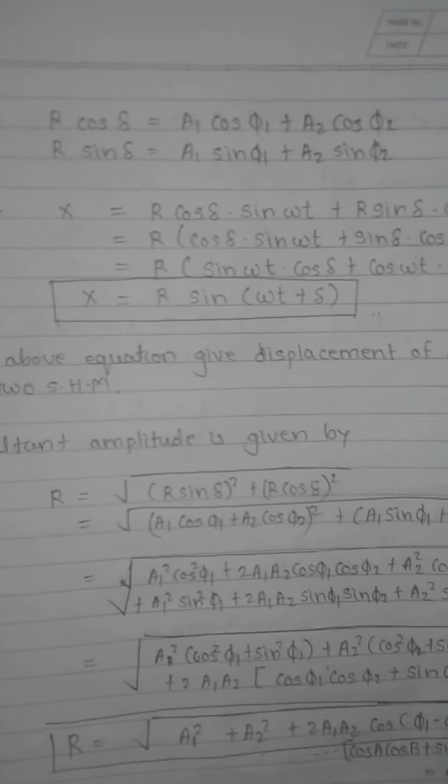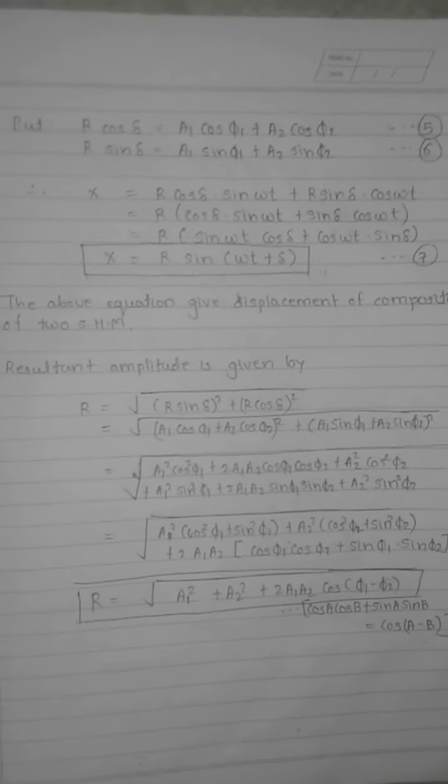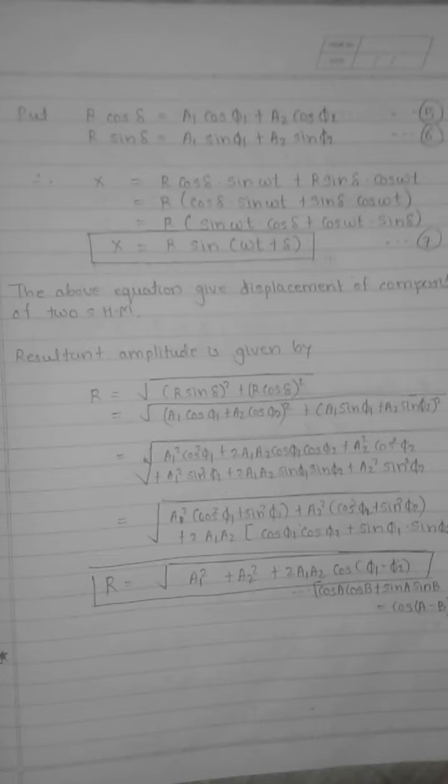Now take r outside; what remains is cos delta sin omega t plus sin delta cos omega t. I have rearranged it as sin omega t cos delta plus cos omega t sin delta, that is again sin(a plus b), so sin(omega t plus delta). This equation represents the resultant, or composition, of two SHM. So the above equation gives the displacement of the composition of two SHM.